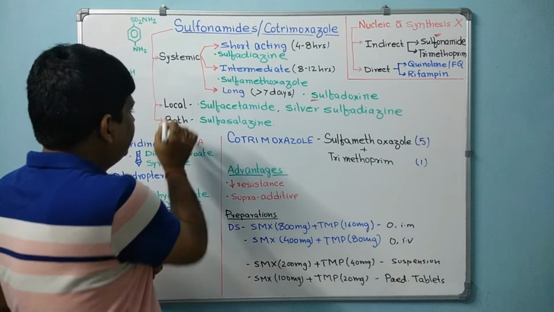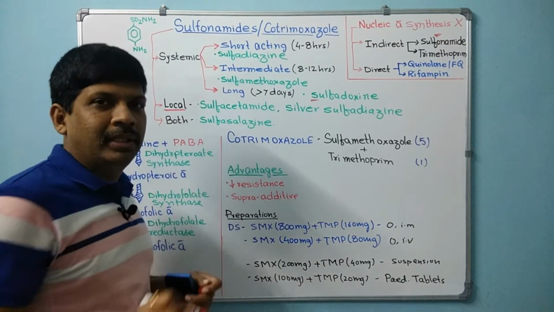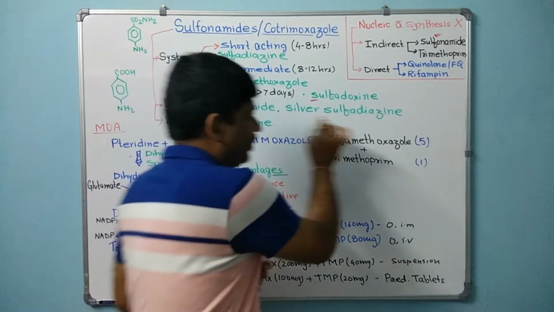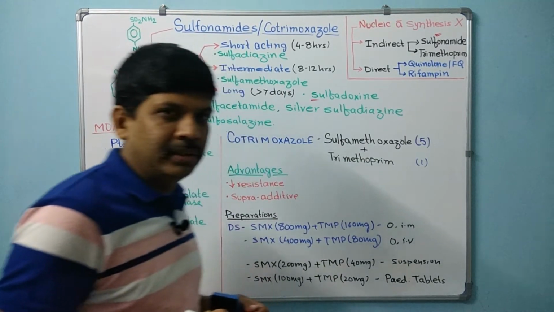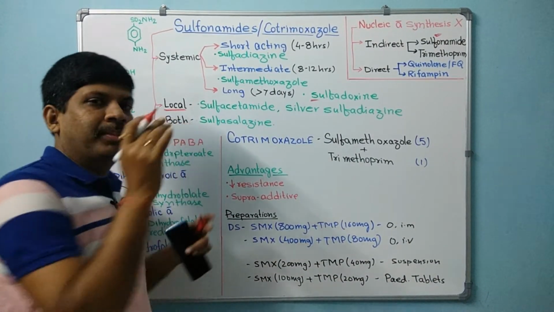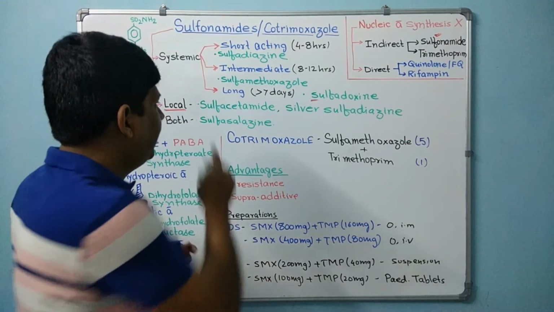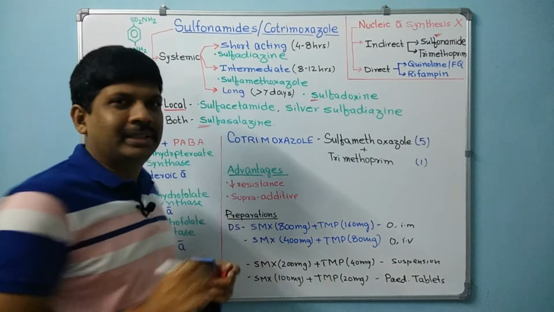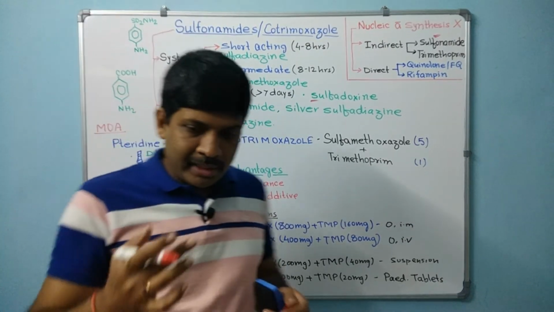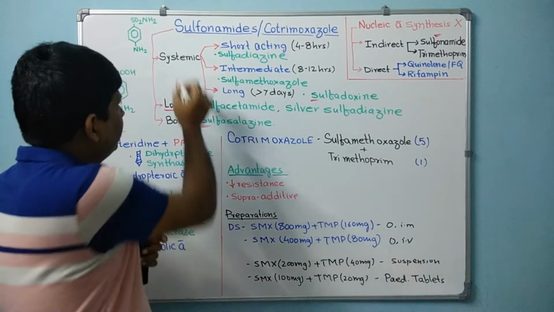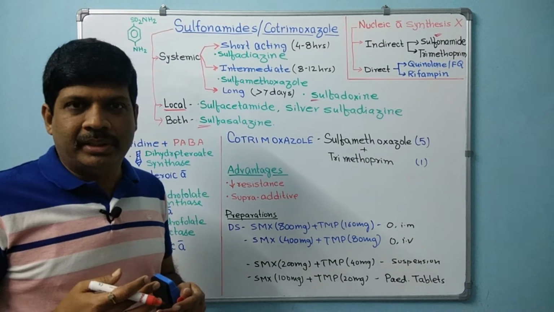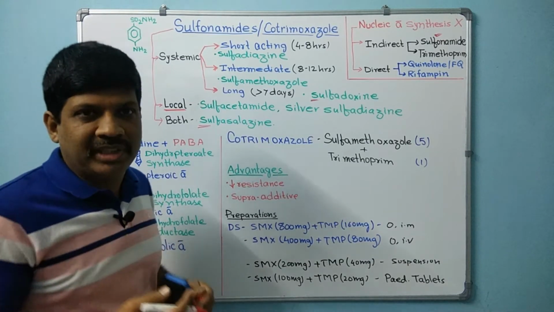Then we have the drugs which act locally. Examples are sulfacetamide and silver sulfadiazine. And then the drugs which act both systemically and locally, and the example is sulfasalazine. In many books you will see the classification based on systemic and the other based on specialized action.